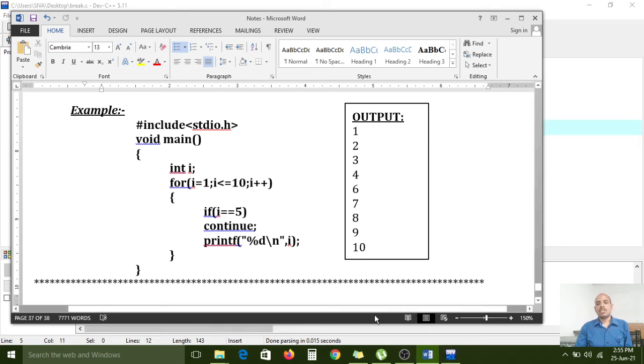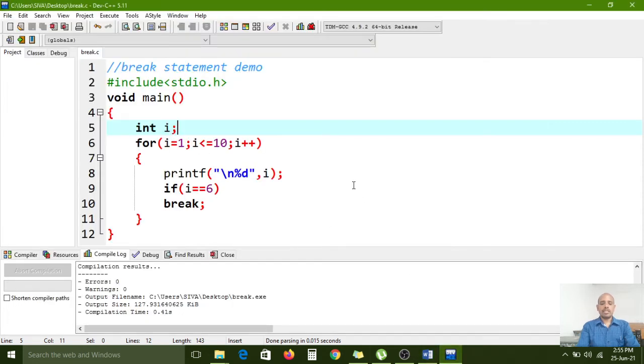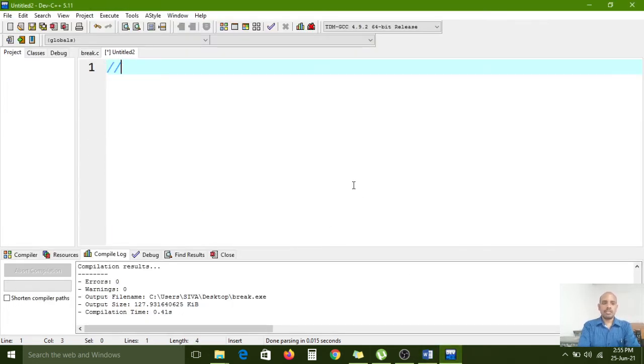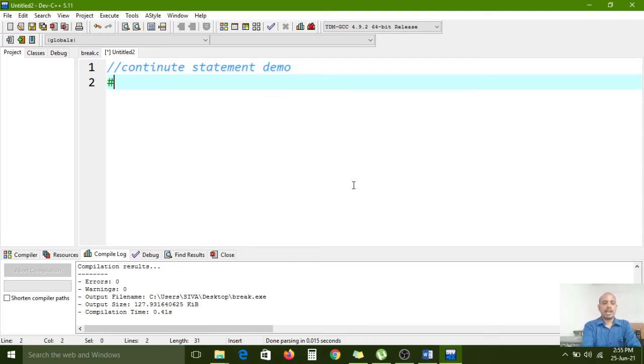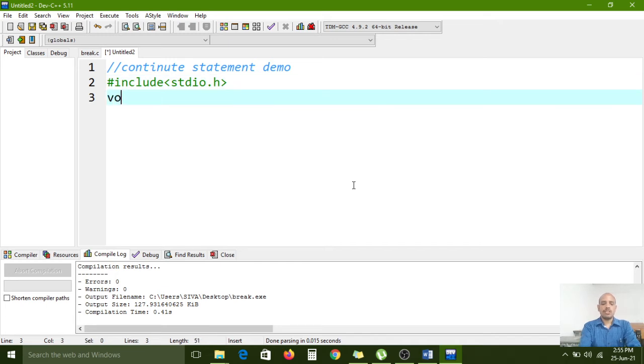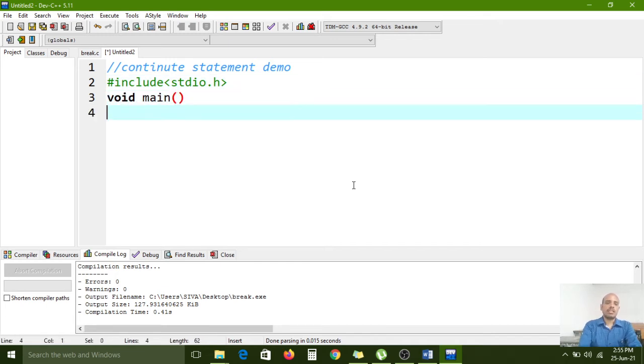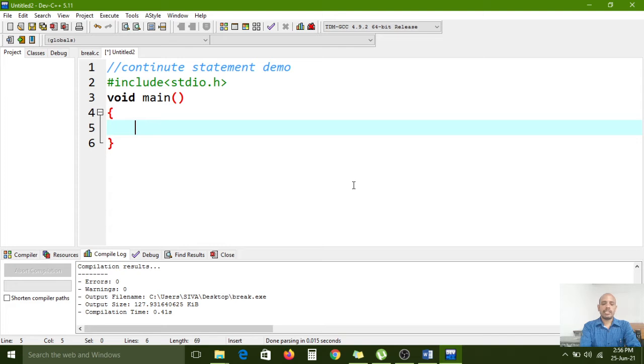So now if we have 10 iterations, I want to skip one iteration in between. The sixth iteration I don't want. For that I am developing one program. This is the continue statement demo. So now #include <stdio.h> is the header file, then void main function, opening bracket and closing bracket.